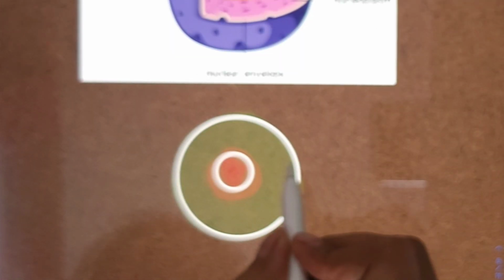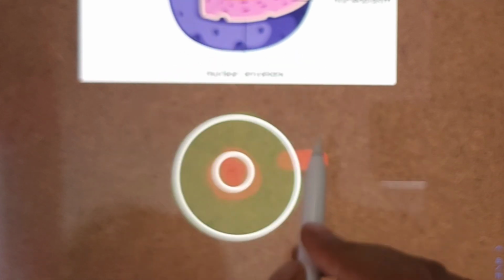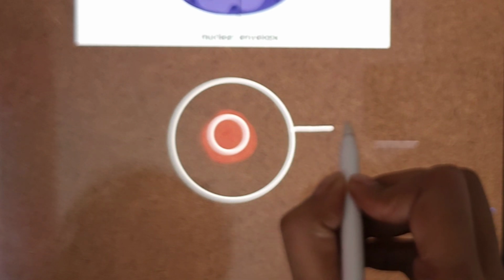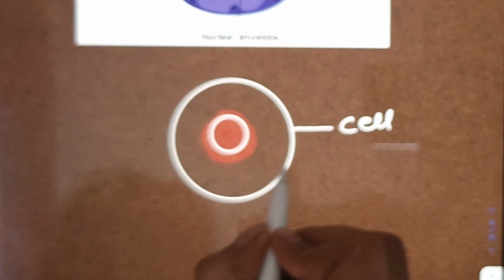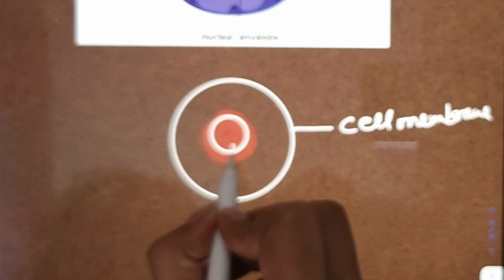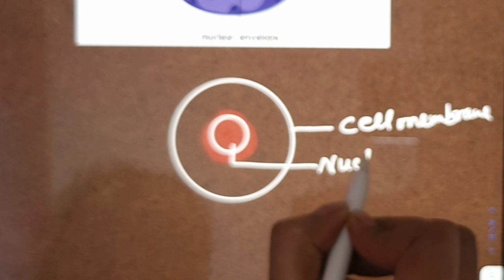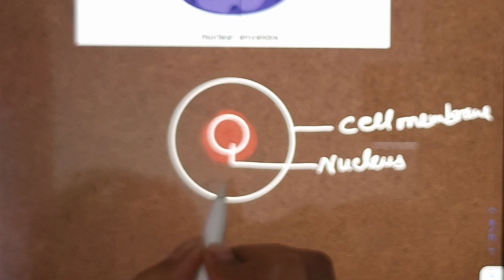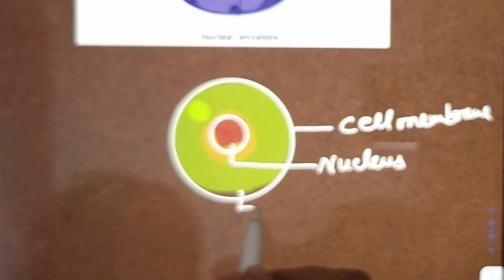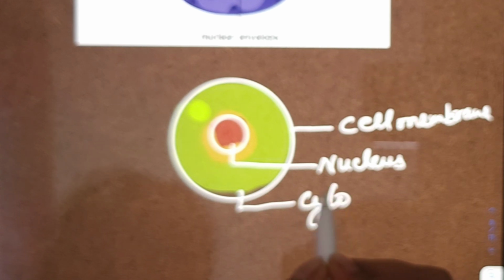This is the cell membrane. This is the nucleus, and this is the cytoplasm.